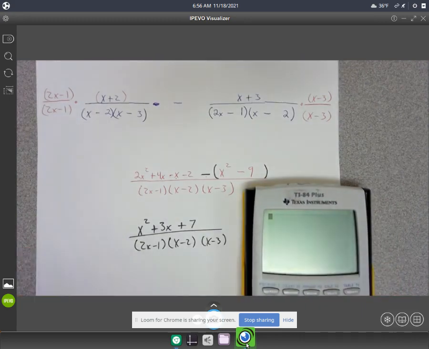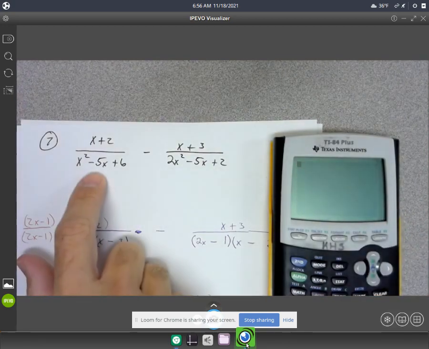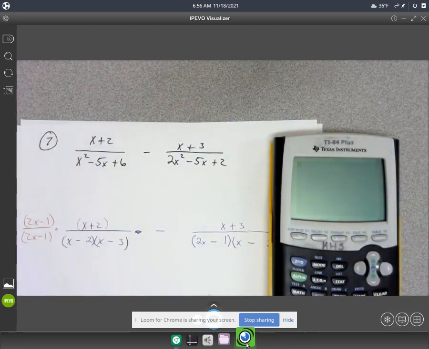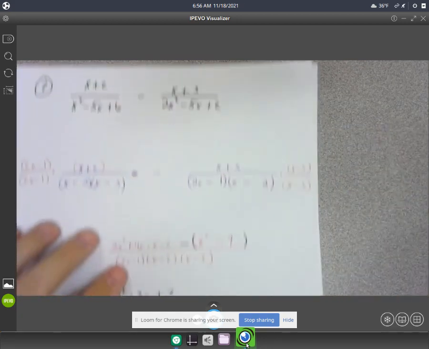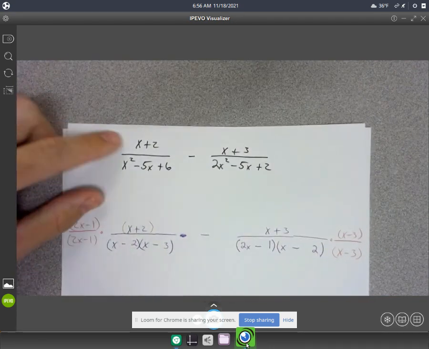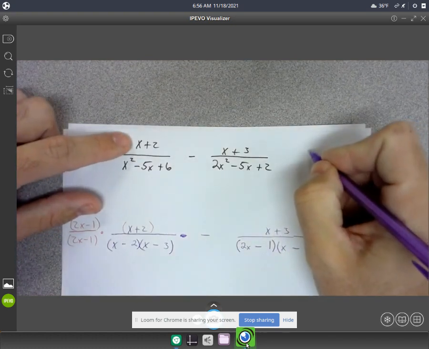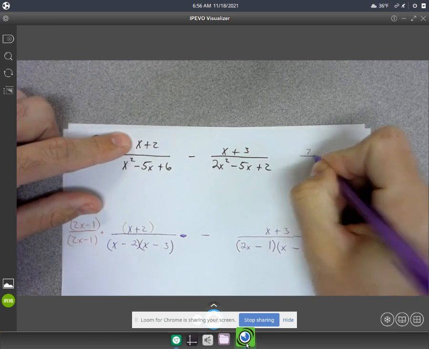I'm just going to check it by plugging in some value for x. So let me go up to the top, and I'm just going to plug in some number for x up here. I'll do 5, something like that. Notice I cannot plug in 2 because that would blow up the bottom. So let me just plug in 5 for x up here. 5 plus 2 is 7.